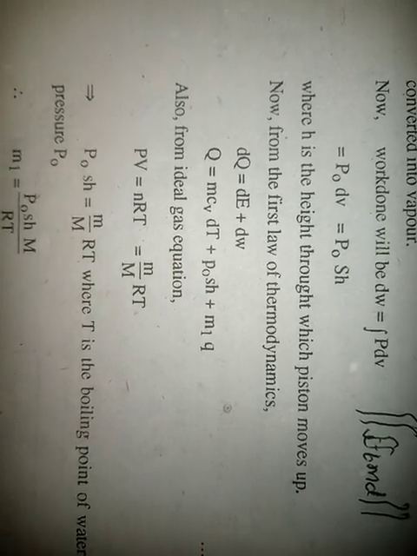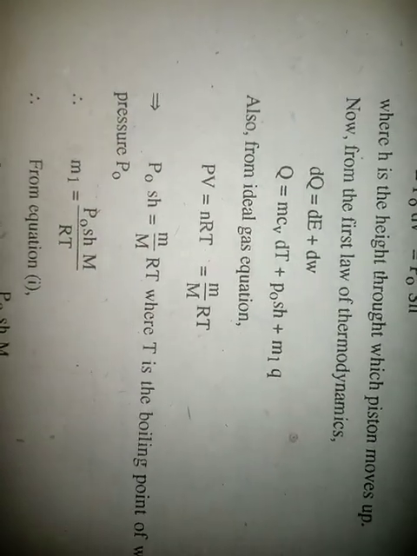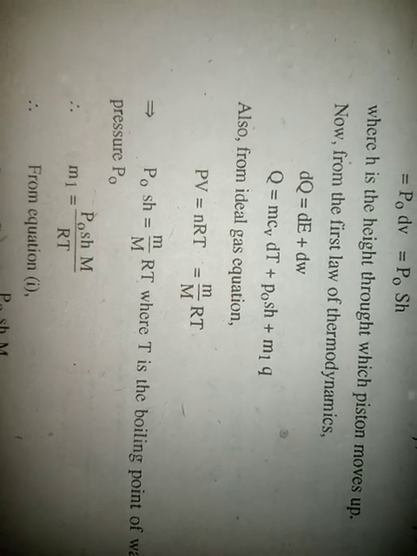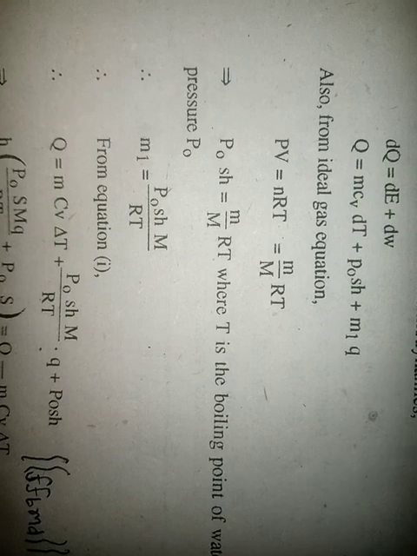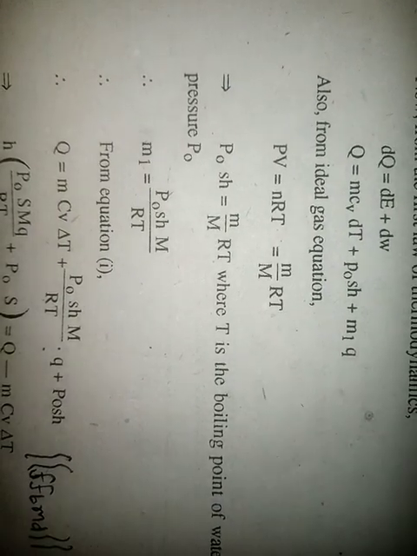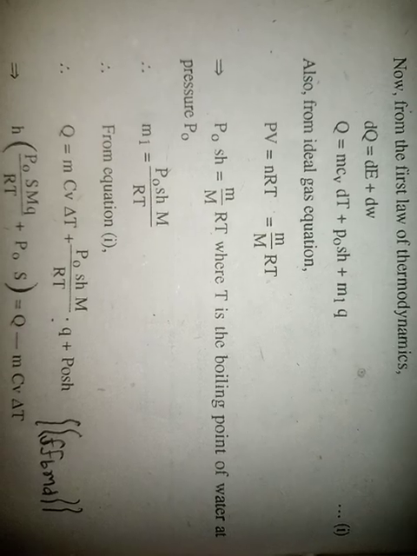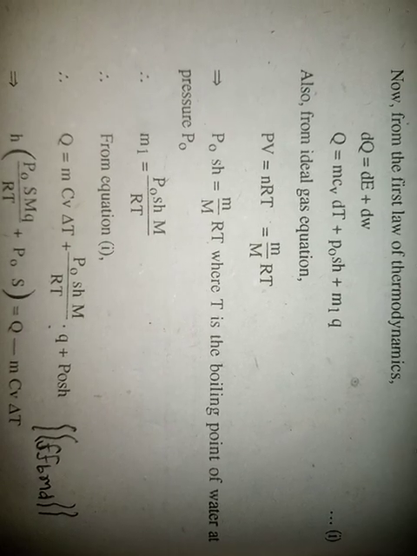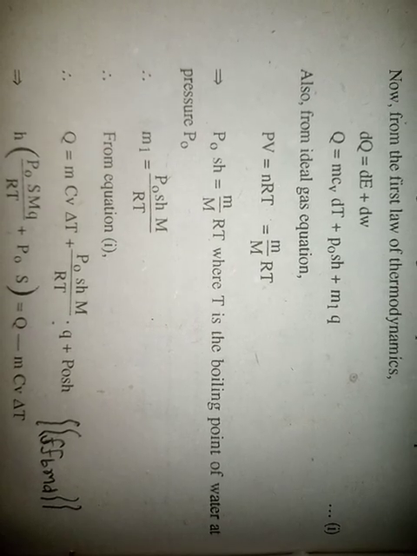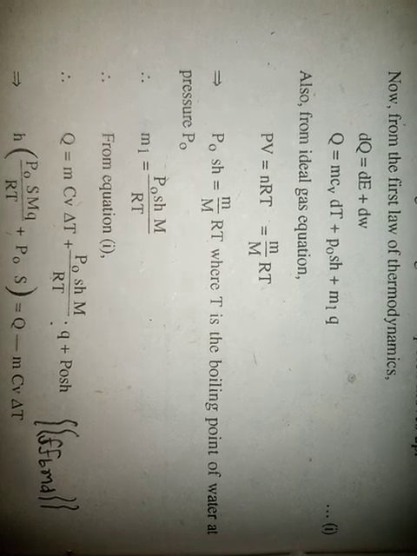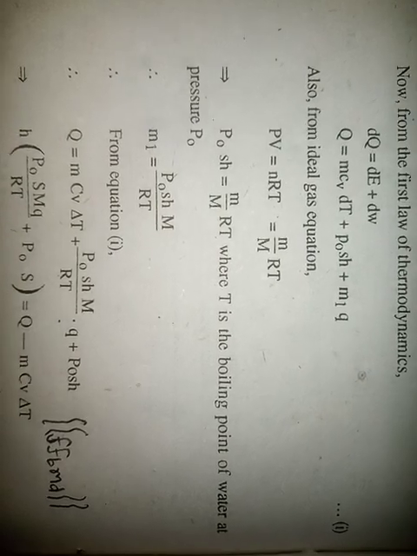Also from the ideal gas equation, we have PV equals nRT equals M by μ into R into T. This implies P0 into S into H equals m1 by μ into R into T, where T is the boiling point of water at pressure P0. Hence m1 equals P0 into S into H into μ by RT.